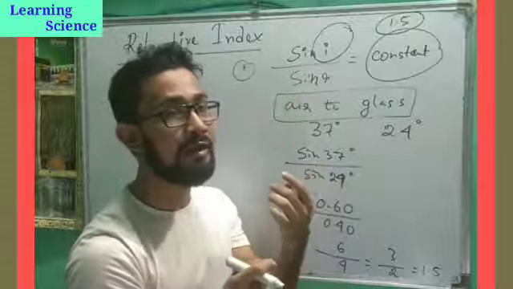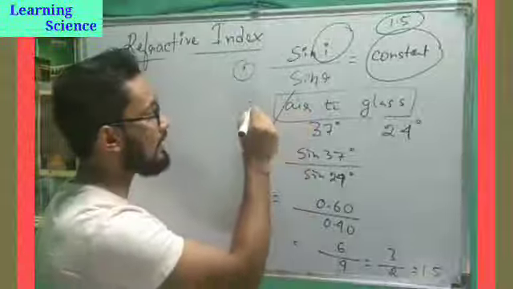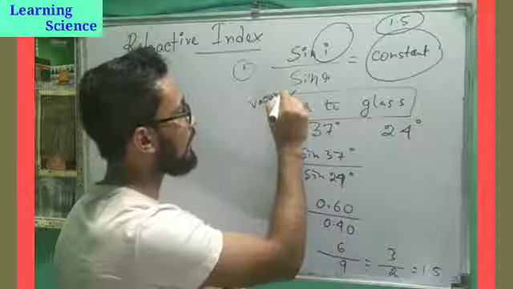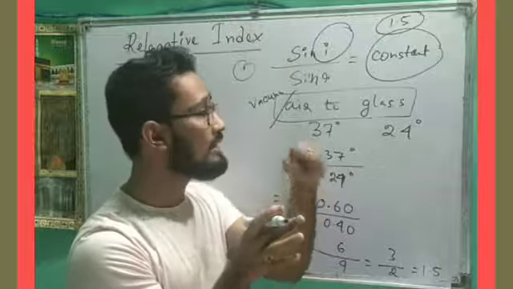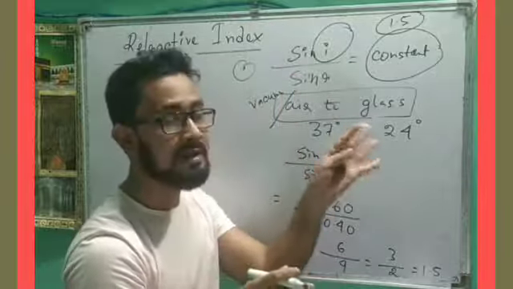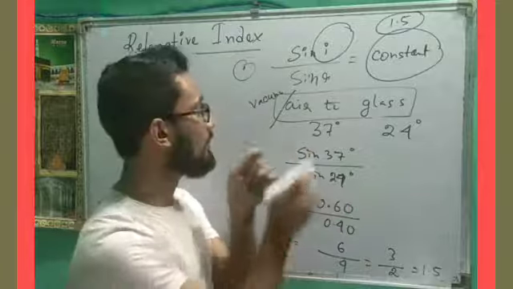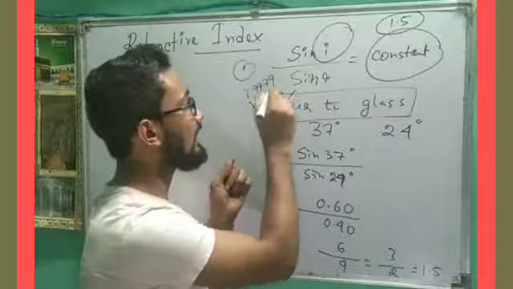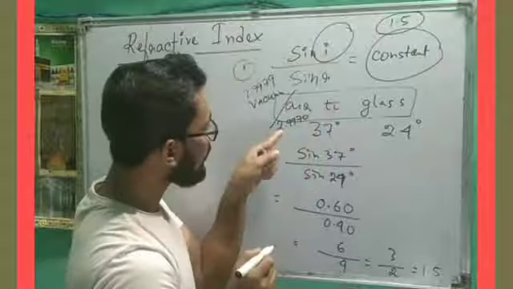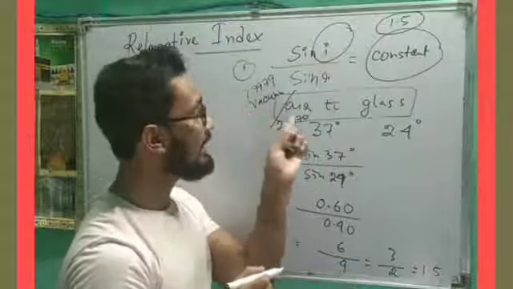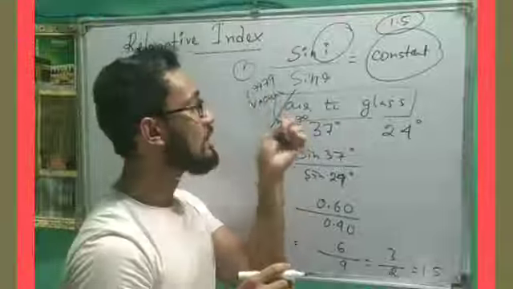We are strictly talking about when light is traveling from air to something. Here we have air to glass. Instead of air, we can also write vacuum. Strictly speaking, because we use the speed of light in vacuum, we would take light traveling from vacuum to glass. But the speed of light in vacuum and in air is almost the same. In vacuum it is 2.9979 times 10 to the power 8, and in air it is 2.9970 times 10 to the power 8. That means both speeds are almost the same. That's why instead of vacuum we can use air, and instead of air we can use vacuum.